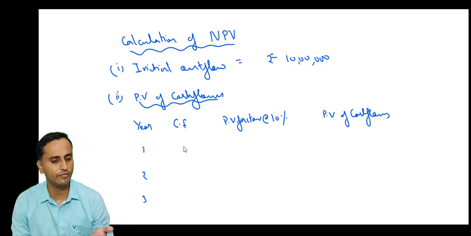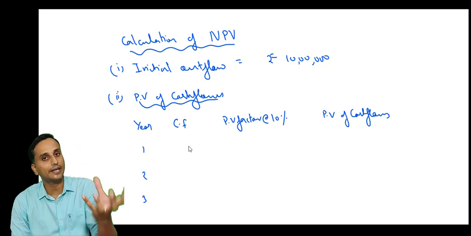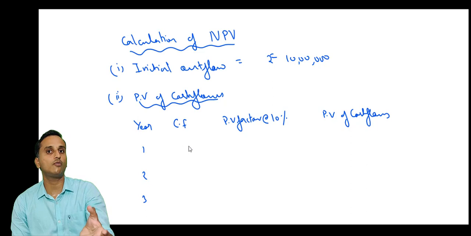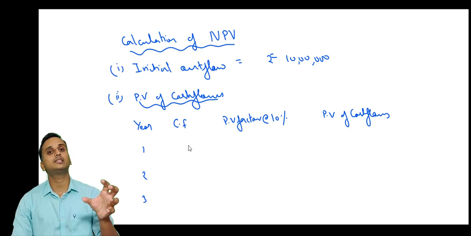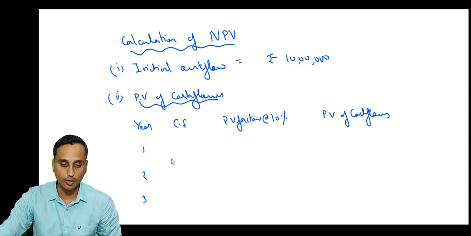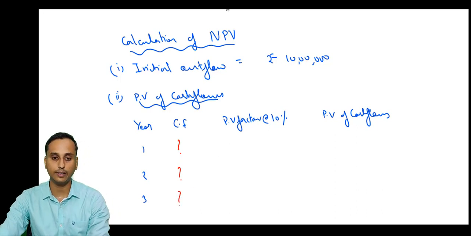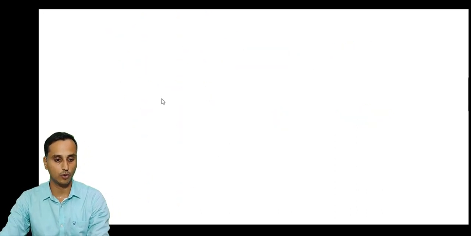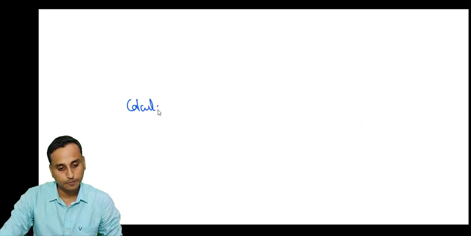We do not know. Why do we not know the cash flow? We'll have to calculate. What we know is that in years 1, 2, and 3 we'll be extracting 1,000 ounces of gold, and we know for each ounce we'll have to pay 4,600. So we need to calculate the ultimate cash flow we'll be receiving in each of the years. We do not know the cash flows in each of the years. We'll have to calculate them. So let's calculate the cash flows.